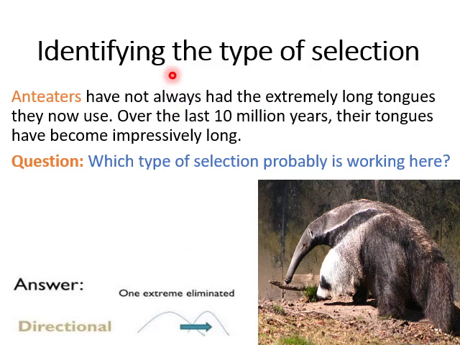Now, to make the lecture more interesting, let's have some examples of how to identify the type of selection. These examples will help you to understand the topic. Now, look at the diagram. Here is the anteater. Anteaters have not always had the extremely long tongues they use now. Over the last 10 million years, their tongues have become impressively long. So, the question is, what type of selection is probably working here? The answer is simple. It's the directional one, as one extreme is eliminated.